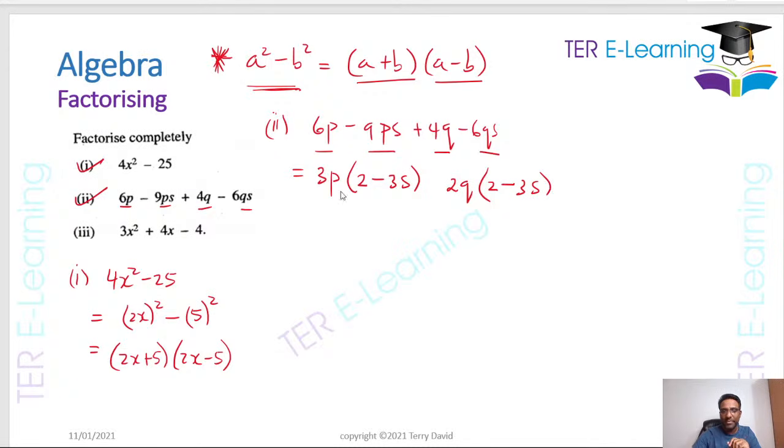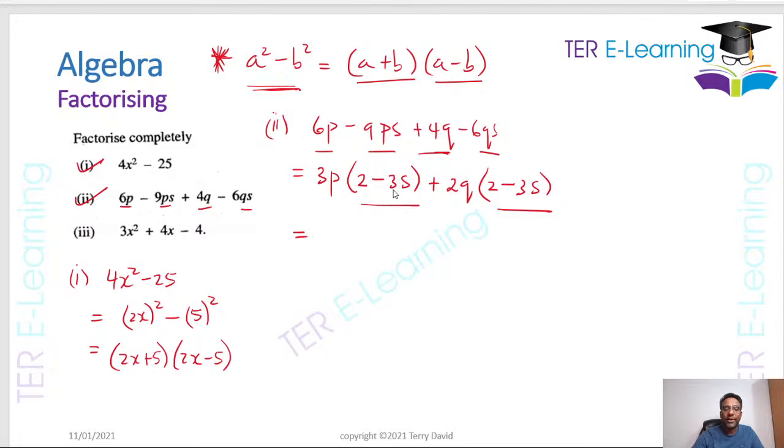Now when you're factorizing by grouping, one of the things to remember is that you see this bracket and this bracket has to be the same, right? So now you have to ask yourself, what sign am I going to put here? If you look carefully, you want to get plus 4q. So therefore this has to be a positive sign here, right?